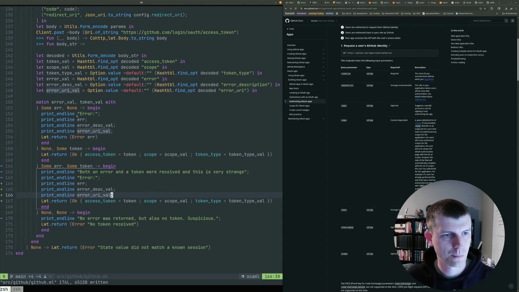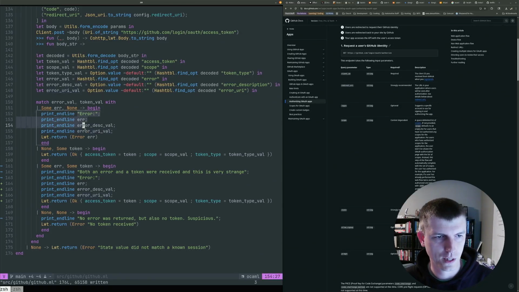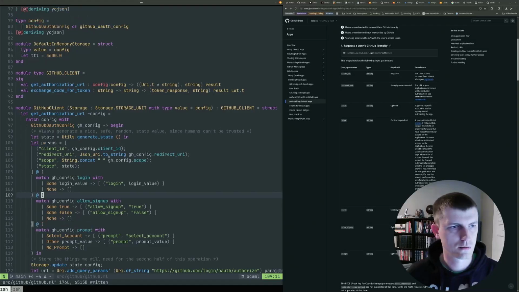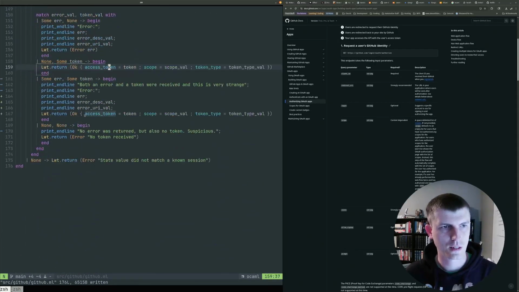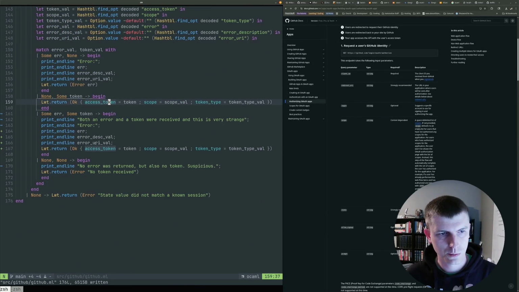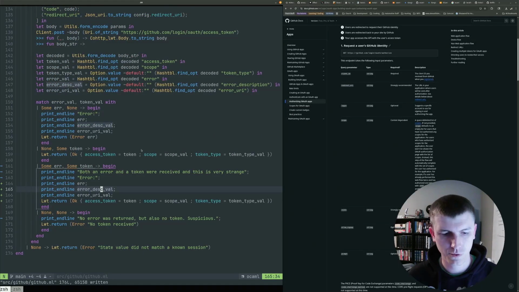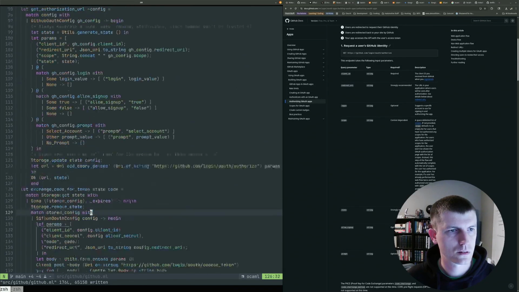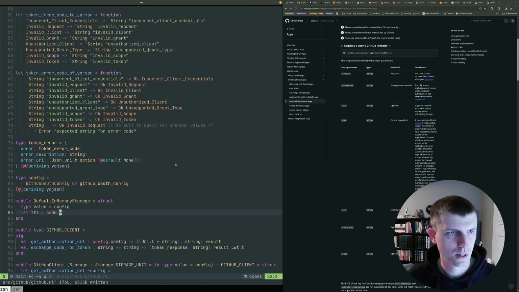I thought about extracting all this into a helper, but I don't know that it would really save that much. You arguably could just make a little helper function that accepts error description and error URI, and then does all this printlining. But I think for the ease of finding it later, it's best to just leave it here. Okay, so that works. This type is correct.